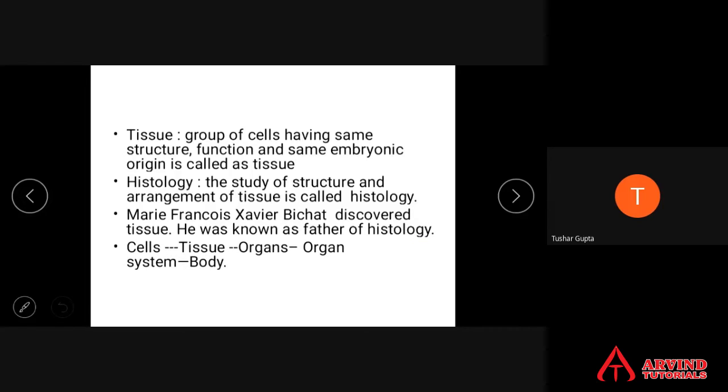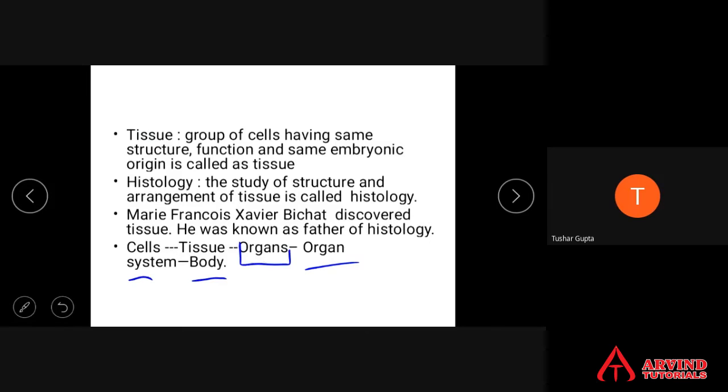So why do we need tissues? Cells, the basic unit of life. Group of cells are called tissues. Tissues organize to form organs, and organs organize to form organ systems, and ultimately it becomes a what? Body. Our body is made up of organ systems.